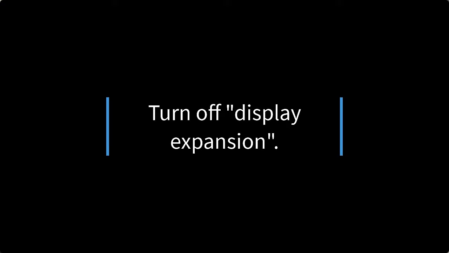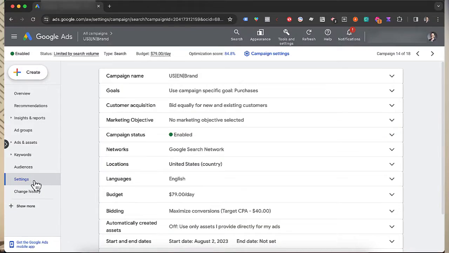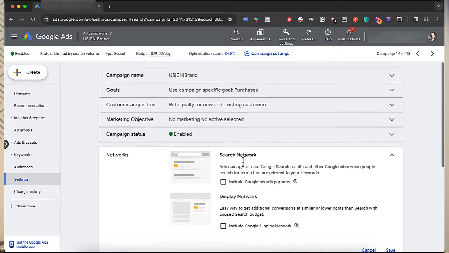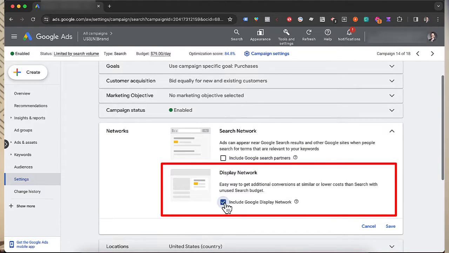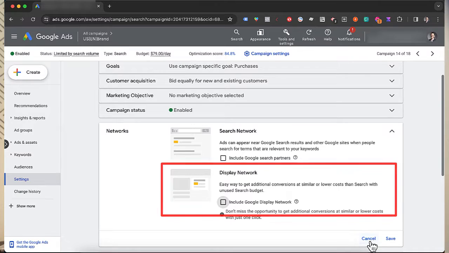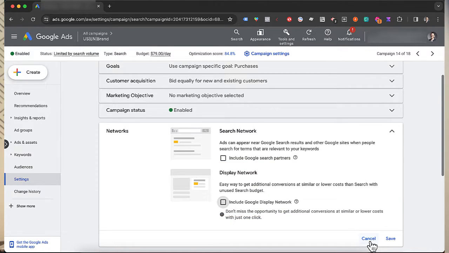Point number 11, turn off display expansion. Now, a hotel brand protection campaign is, simple as that, a search type of campaign. Google has this powerful feature called display expansion, which allows for the creation of a sort of hybrid campaign that combines both search and display elements. Essentially, when setting up a search campaign, Google often suggests enabling this feature to activate your campaign within the display network as well. It is, though, in my opinion, advisable to disable this feature for the very simple reason that a brand protection campaign is fundamentally a search campaign and should remain within the search network. And think about it, what's the meaning of activating it in the display network?